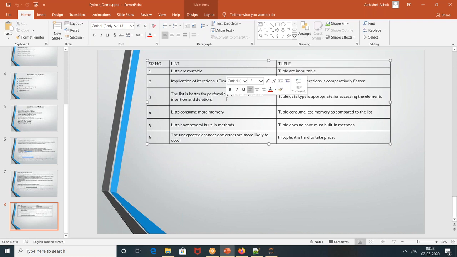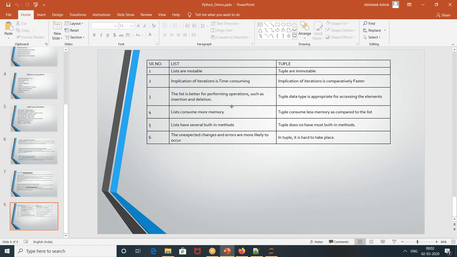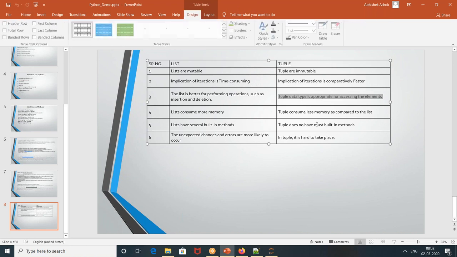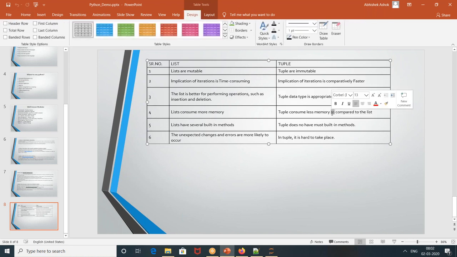Let's continue then. This is kind of textbook knowledge. Let me throw it on your mind, then we can see the practical. The list is better for performing operations such as insertion and deletion. Tuple data is appropriate for accessing the data. Tuple consumes less memory as compared to the list, so tuple is even better than the list. Lists have several inbuilt methods, while tuples do not have any, which we saw, just count and index. In lists, unexpected changes and errors are more likely to occur. In a tuple, it is hard for that to take place because you cannot edit a tuple, right?